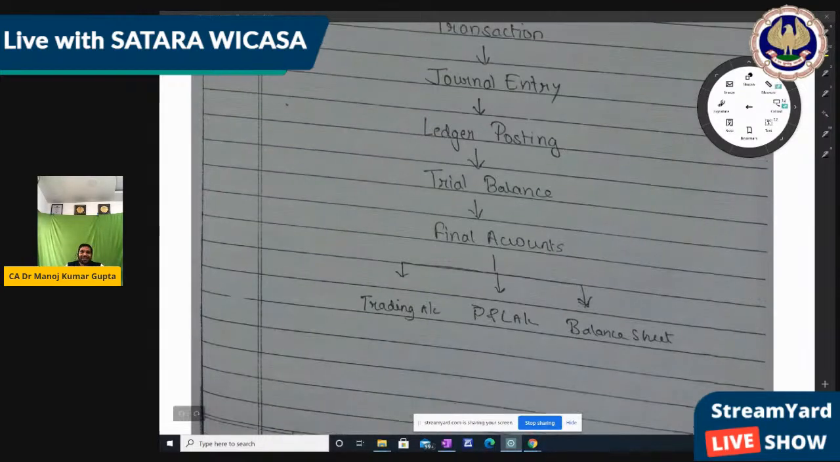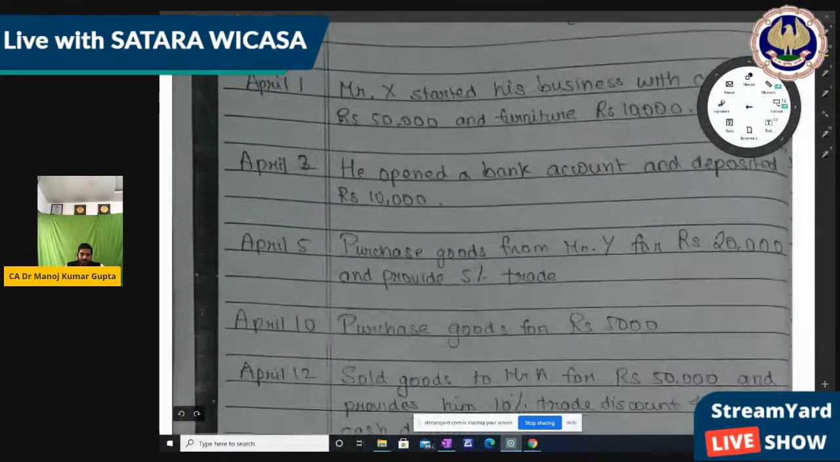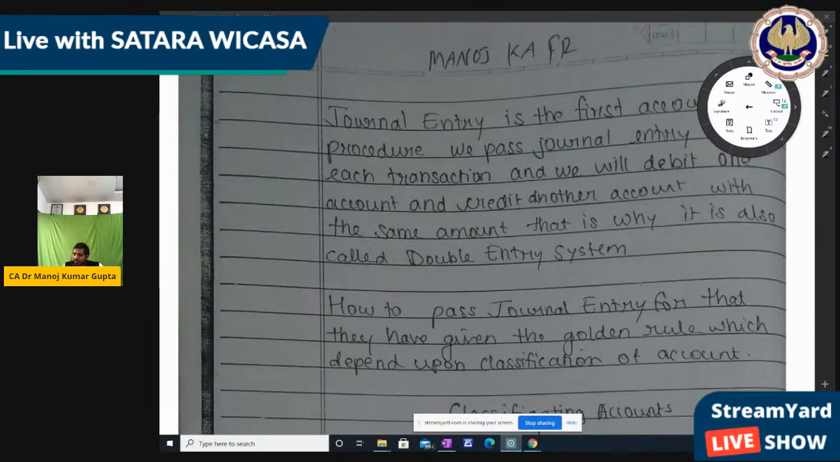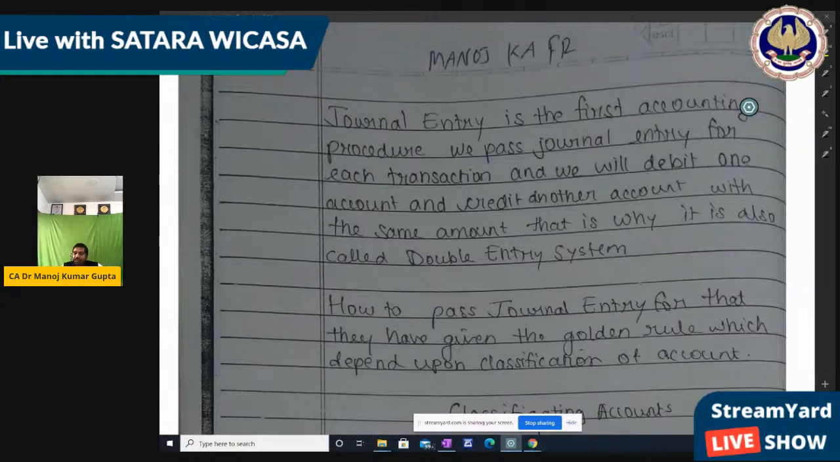Okay, now friends, this is the journal entry concept. Journal entry is the first accounting procedure. We pass a journal entry for each transaction, and we debit one account and credit another account with the same amount. That's why it is also called the double entry system. Same amount to debit, same amount to credit, right? How to pass a journal entry?